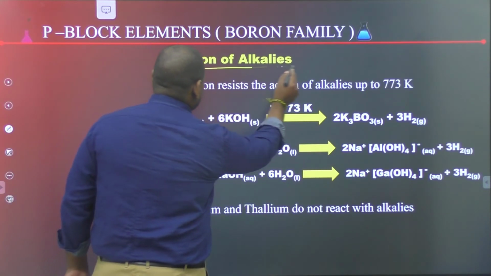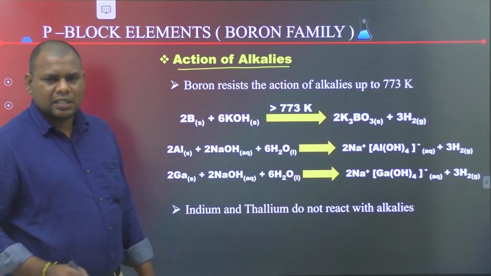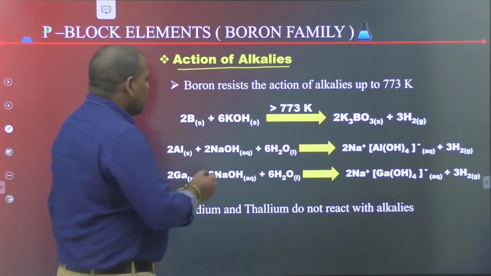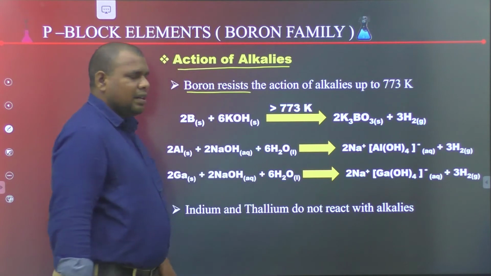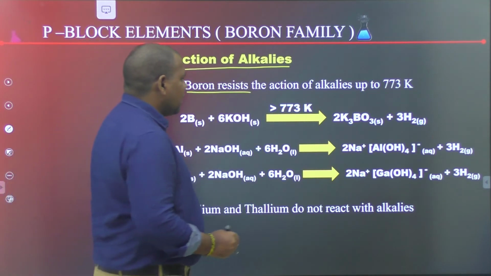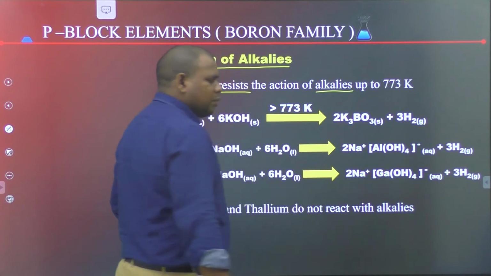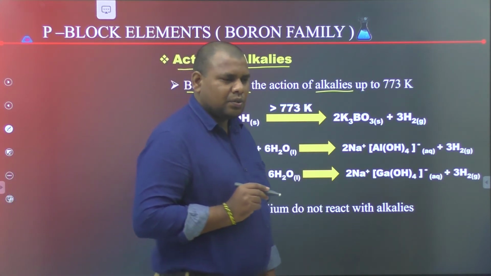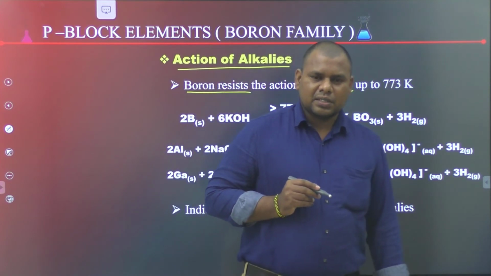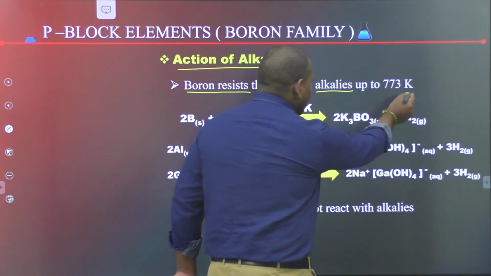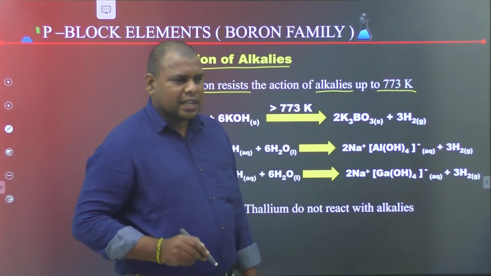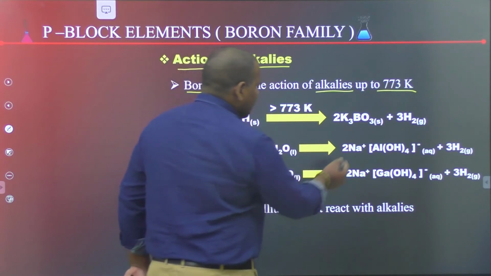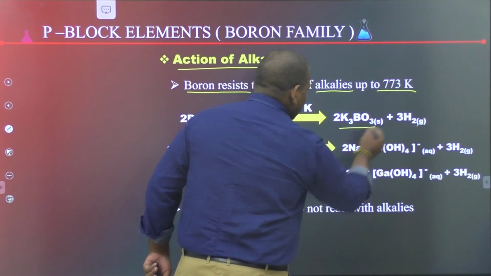Next, action of alkalis or bases. Boron resists alkalis up to 773 Kelvin temperature. Boron is not reactive towards bases up to 773 Kelvin, but above 773 Kelvin, boron reacts with bases to form borates and hydrogen gas.